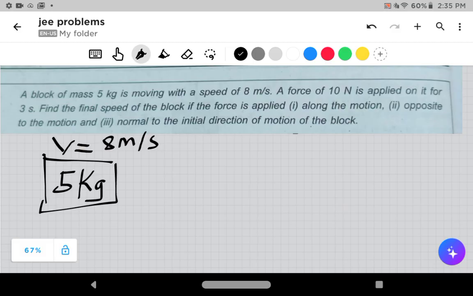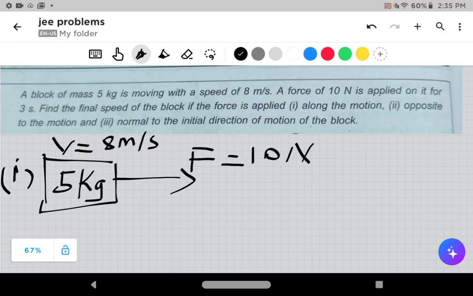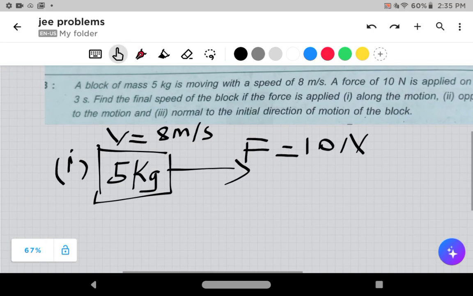Find the final speed of the block if the force is applied. See, they gave some conditions for us. In the first case, the force is along the motion, which is 10 Newton. Second case, let me mark in red, it is opposite to the motion, F dash.